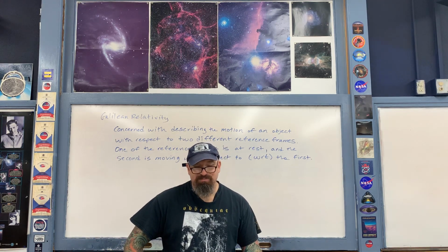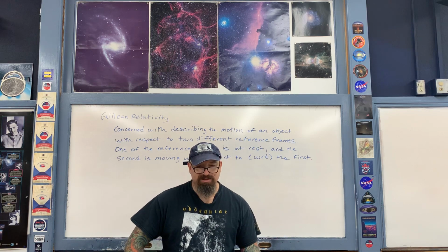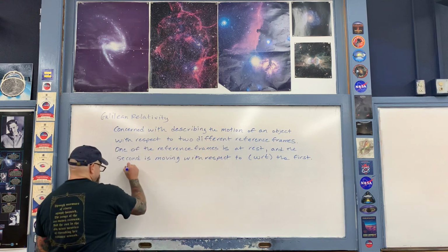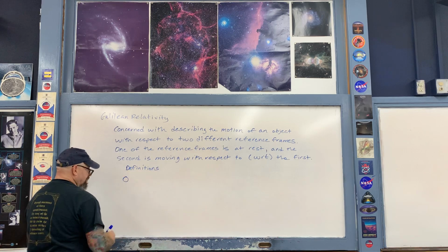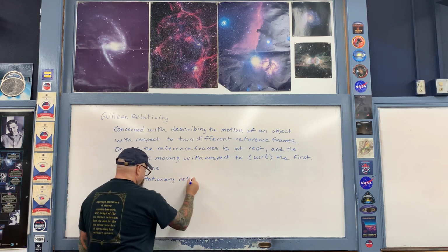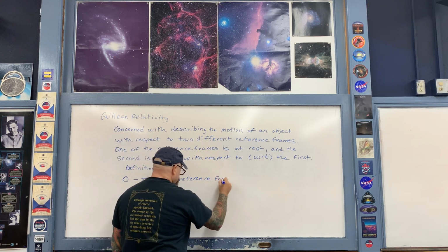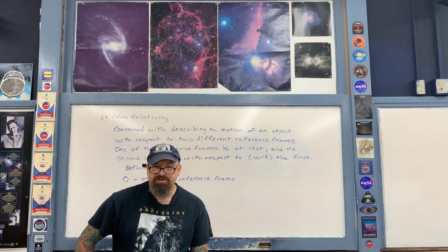Okay, Galilean relativity begins with a number of definitions. The first is defining the reference frames themselves. As I mentioned, one of the reference frames is considered by definition to be at rest. That reference frame is called the stationary reference frame, and we refer to it as O. The letter O stands for observer. Okay, so definitions. We have first of all O. O is the stationary reference frame. Okay, and then we have the moving reference frame. The moving reference frame is referred to as O prime.